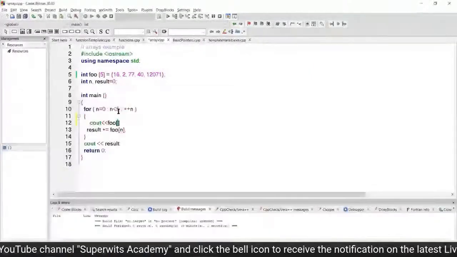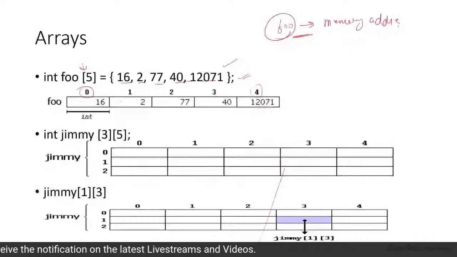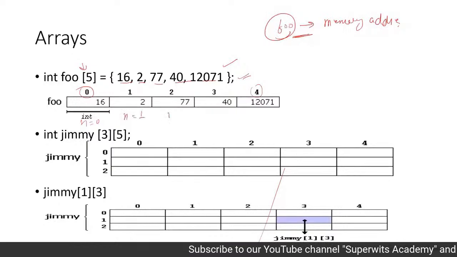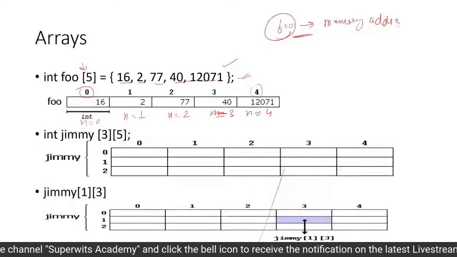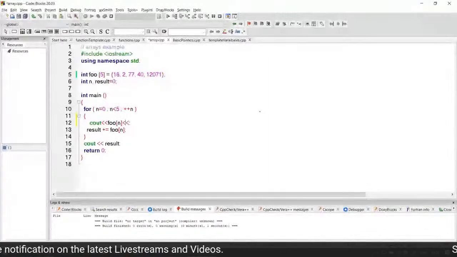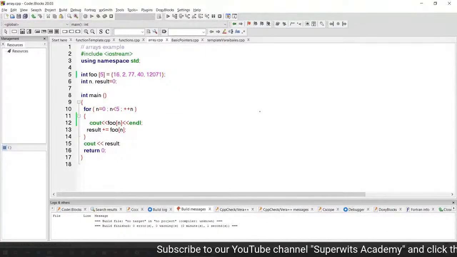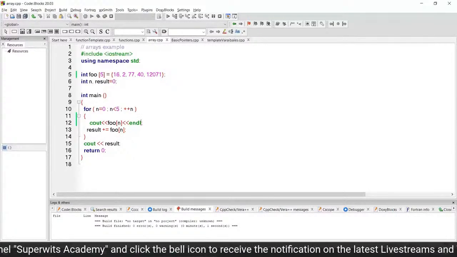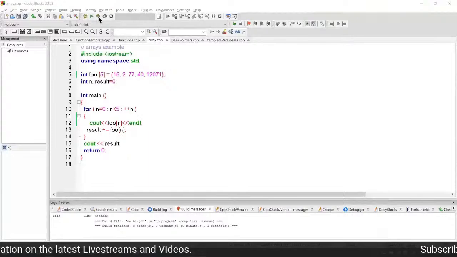So we know that typically we have these locations, starting from 0 going through 1. Whenever the iteration happens, when n equals 0, we are at this; n equals 1, we are at this; n equals 2, we are at this; n equals 3, n equals 4, just like that. So that is what we have. What I'm going to do is use an n index here so that we can print the value. I'm typing endl so that we have a new line. I'm going to run this particular example. So let me run this.